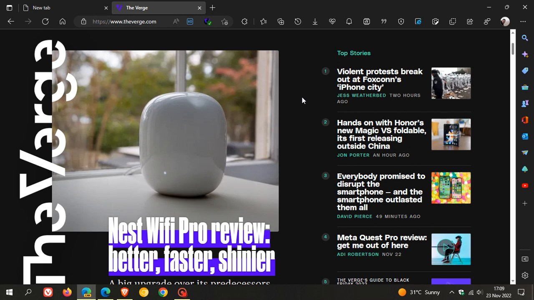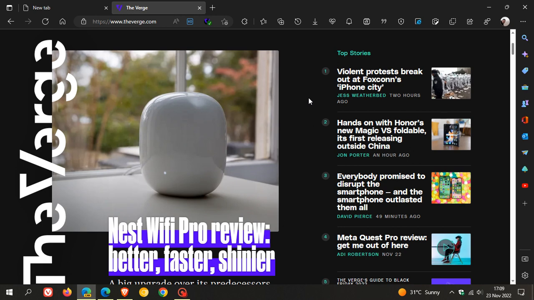And at this stage though, this is only rolling out on some specific news sites. I have done a bit of fiddling around before posting, and on most of the news websites, it's not working yet. So obviously it's still early days. We are dealing with Edge Canary, and obviously Microsoft will have to do a little bit more work and roll this out to more news websites and platforms in the future.